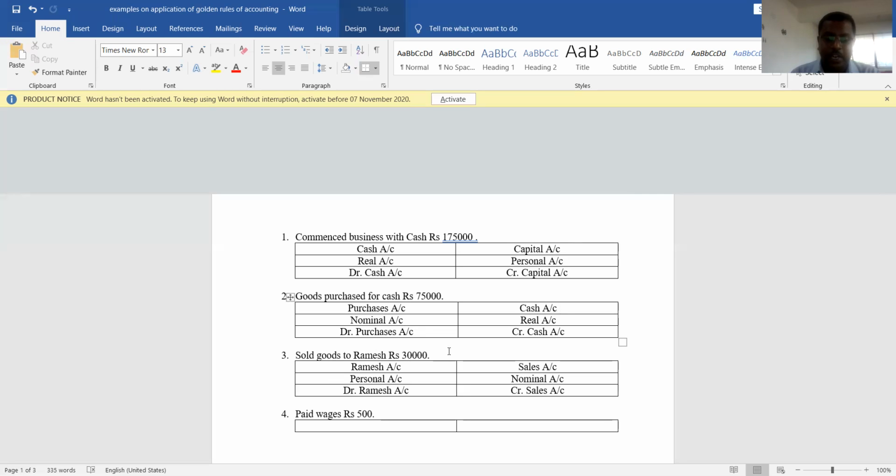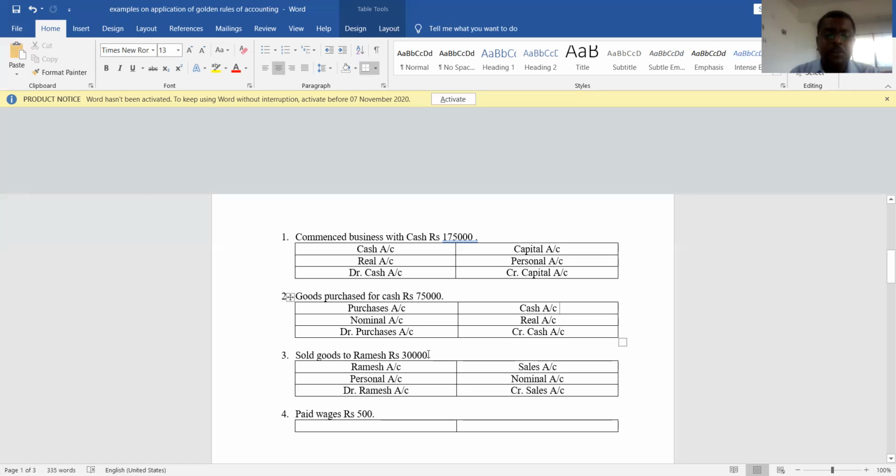So in case of credit transaction, one will be the person's account, and the other account will be the purchases account or sales account. Here we sold goods to Ramesh, right? So one is Ramesh account and another one is a sales account. Suppose if it was a cash transaction, like sold goods for cash, two accounts were coming: one is a sales account and another one is a cash account. Since it is a credit transaction, cash account will not come. Which account will come? That person's account will come. So two accounts are, one is Ramesh account and another one is a sales account.